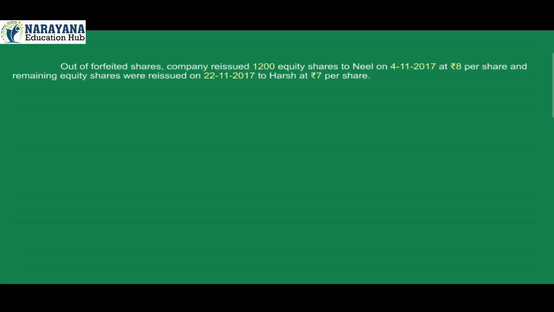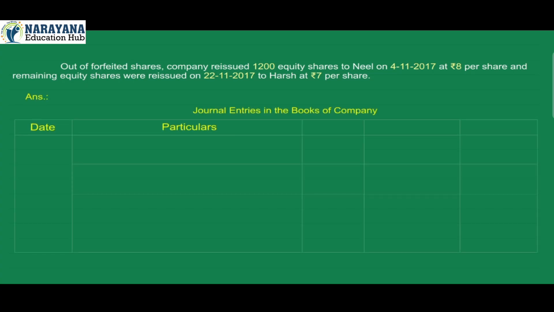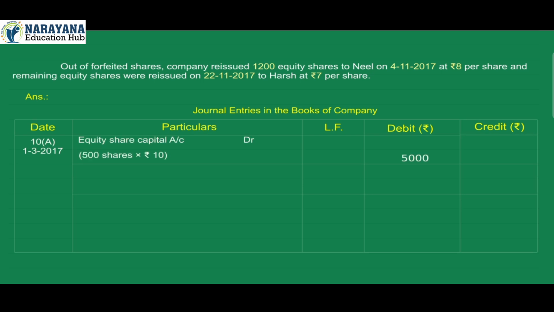Out of forfeited shares, the company reissued 1,200 equity shares to Nil on 4th November 2017 at Rs 8 per share, and the remaining equity shares were reissued on 22 November 2017 to Harsh at Rs 7 per share. Answer. Journal entries in the books of company. Date, particulars, ledger folio number, debit, credit. 10A. 1st March 2017. Equity share capital account debit 5,000, 500 shares into Rs 10.